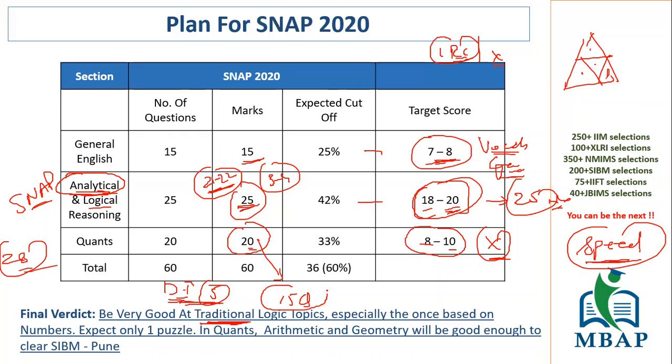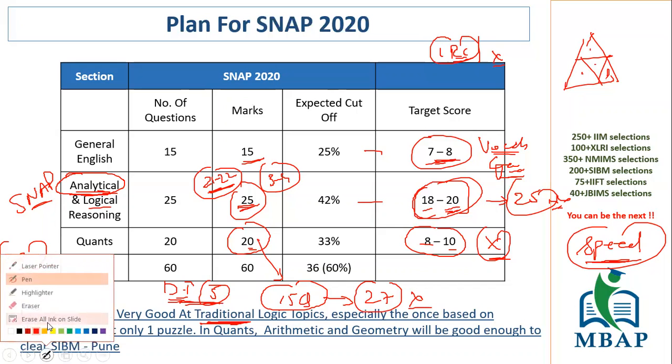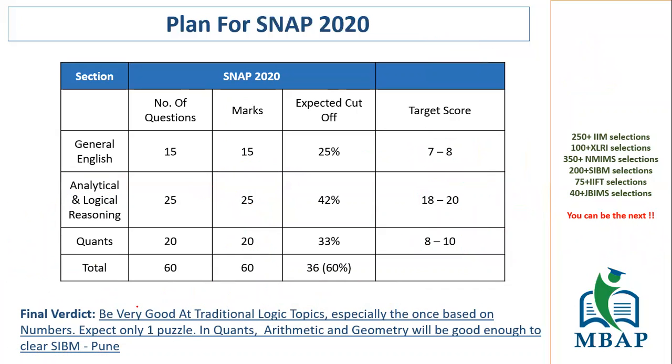And for 15 questions, working out 27 chapters of quants really doesn't make sense. So here I have presented my verdict down there. My verdict says that because of the weightage of the topics, you should be focusing on arithmetic and geometry. I think only arithmetic and geometry is good enough to crack close to 8 to 10 marks here, because you can expect at least 2 to 3 questions that you can get right from the DI part. So just 5 to 6 questions that you have to get right. Those 5 to 6 questions you can easily get right, even if you are working on just arithmetic and geometry.